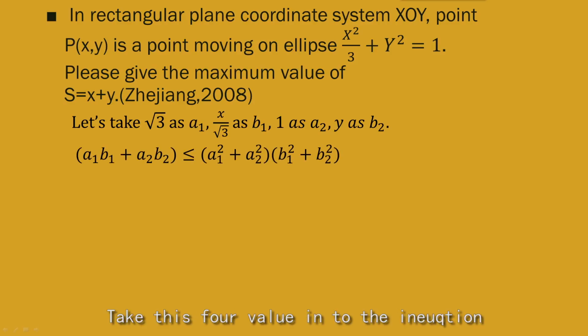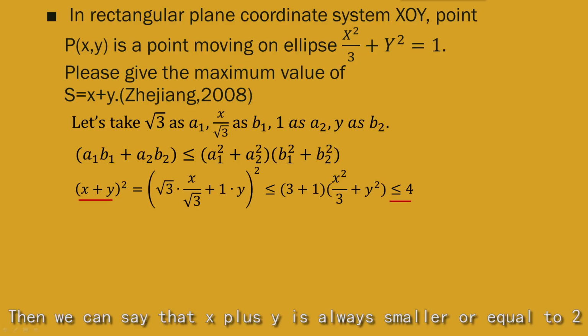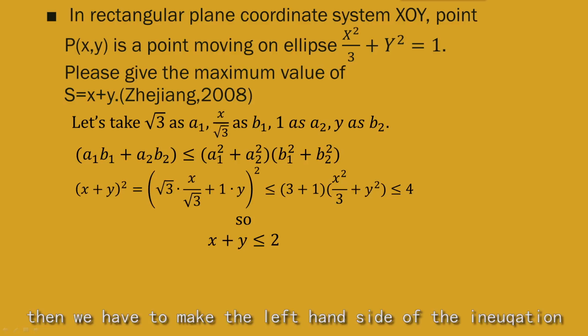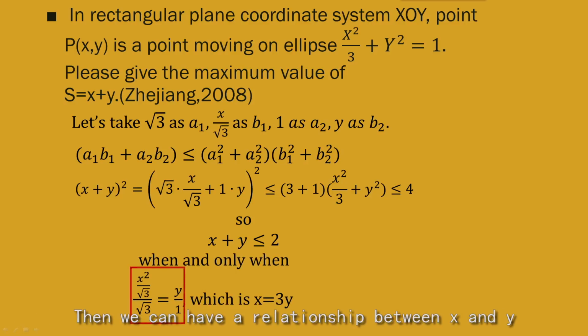Taking these four values into the equation, we have the square of x plus y is always smaller than or equal to 4. Then we can say that x plus y is always smaller than or equal to 2. In order to reach the maximum value of x plus y, we have to make the left-hand side of the equation equal to the right-hand side. And then we have a fixed ratio situation, which is like this. And then we can get a relationship between x and y from the fixed ratio situation.